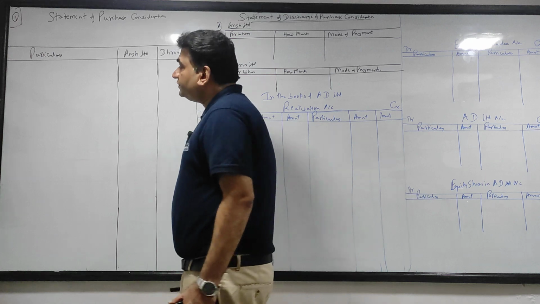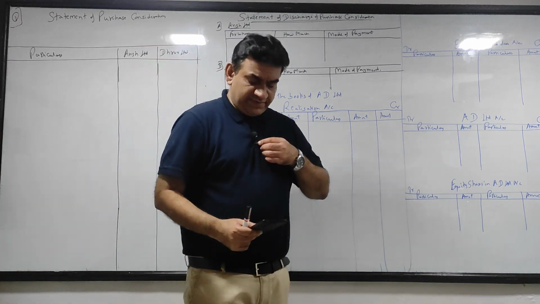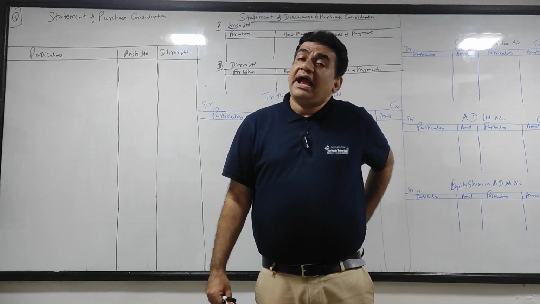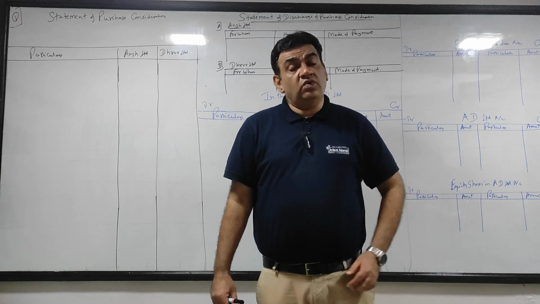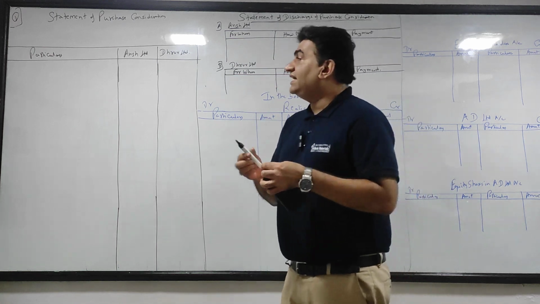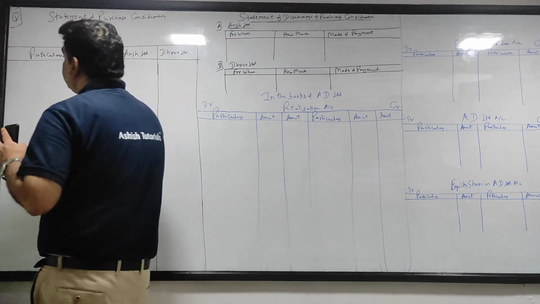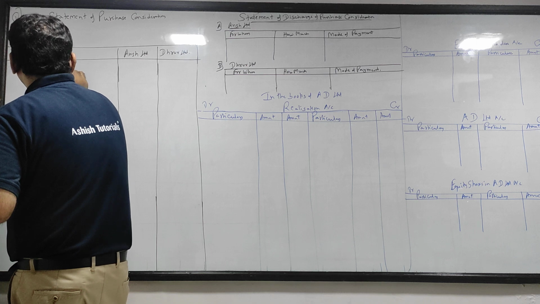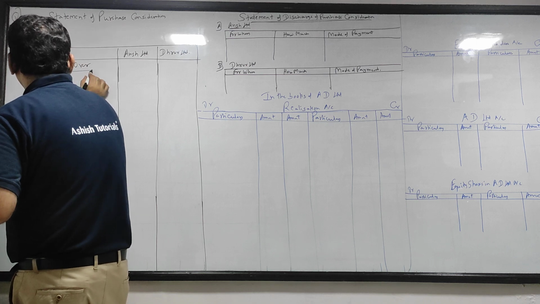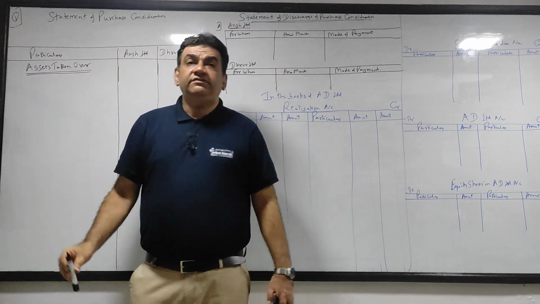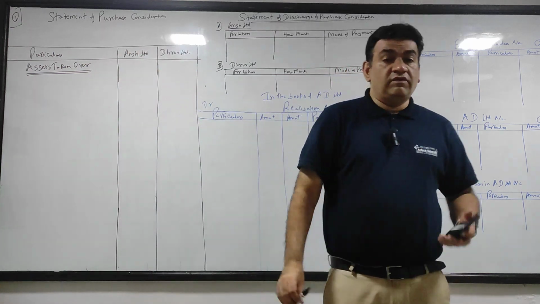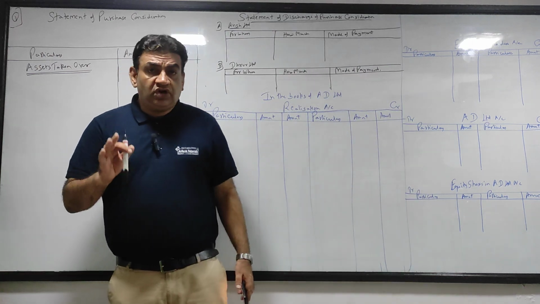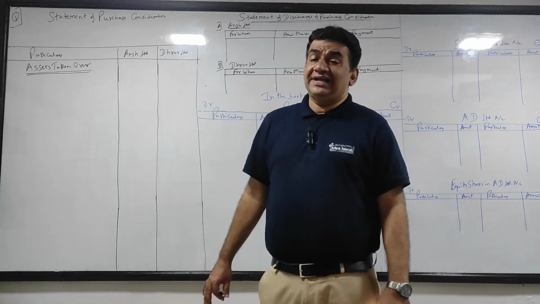Okay, now see. Amalgamation, let it be of firms or company, what happens? The new company will take over assets and external liabilities of the old company. So let's start, as I gave you the hint, similar to amalgamation of firms in this case. Give the heading first, assets taken over. Give the heading, assets taken over. Now see, as I told you, it is not necessary that the new company will take over all the assets.